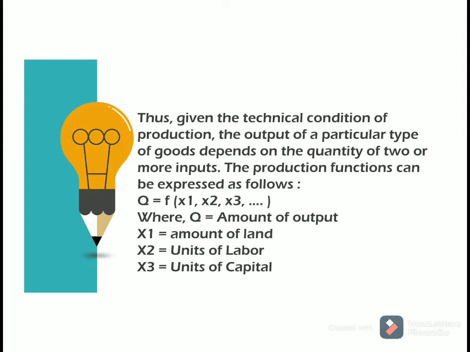Thus, given the technical conditions of production, the output of a particular type of good depends on the quantity of two or more inputs. The production function can be expressed as given on the screen.